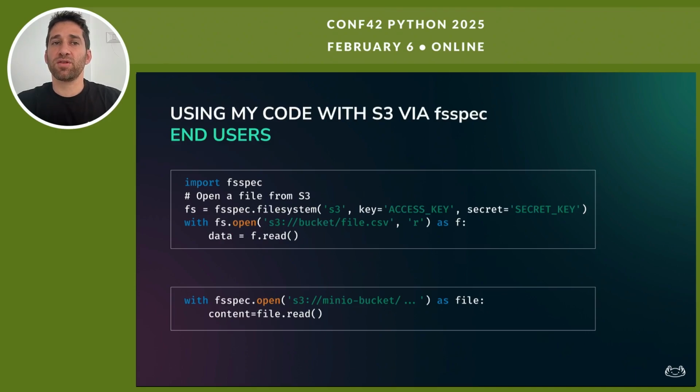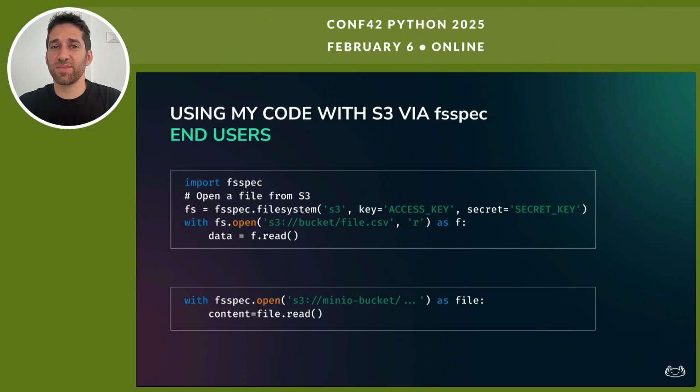So FSSpec allows you to interact with cloud storage just as you would with local files. For example, with FSSpec's S3 implementation, S3FS, you can read a file from S3 just like a local file. Moving to any other provider will only require changing the FS initialization and the paths. As you can see in the example, FSSpec simplifies the process in two ways. Explicit configuration. You can manually provide the necessary configuration when initializing the file system. This gives you control over how the connection is made. The other option, no initialization needed at all.